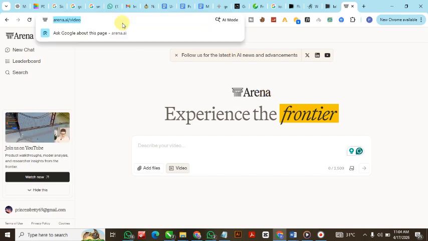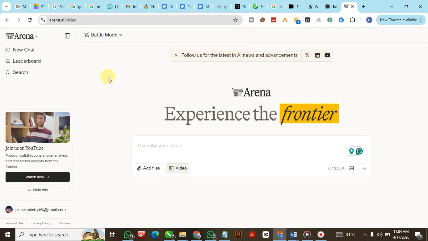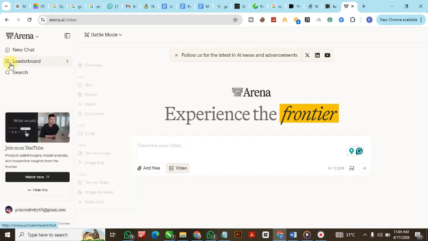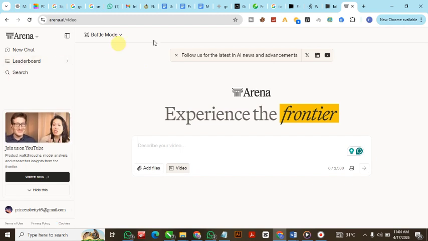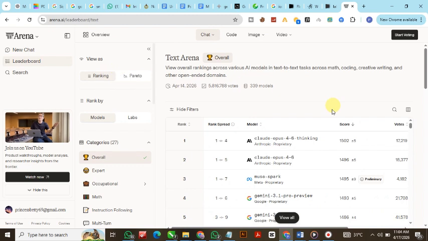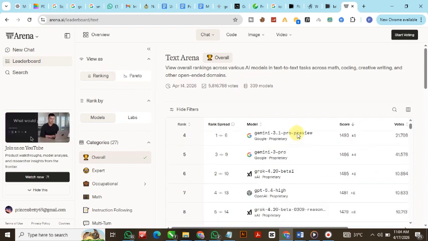First thing you need to have is your Gmail. Once you have your Gmail, you sign up with it and you are in your dashboard like this. On this website, there are different models of videos. They have Grok and all these. Can you see? There are different kinds of video models they have here.